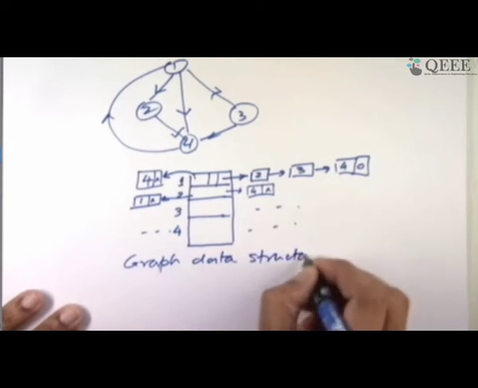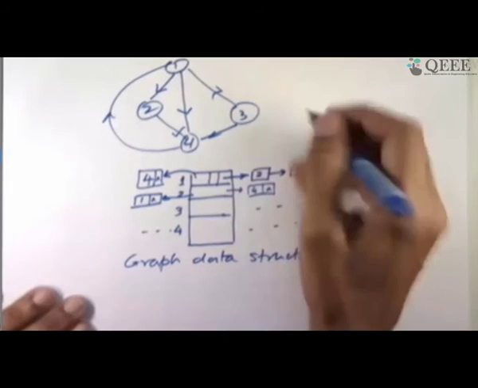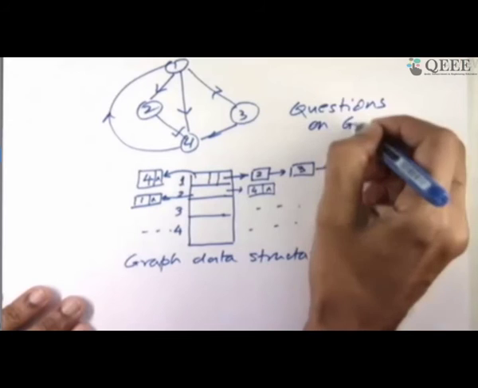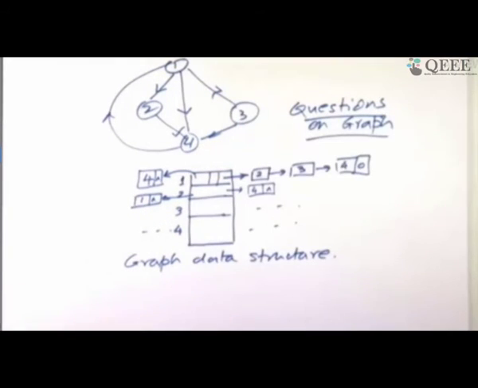And what can I ask questions about in the graph data structure? Is there a path from 1 to 1? It's not obvious. From 1 to 1, I can go from 1 to 4, then from 4 to 1. I can go from 1 to 2, 2 to 4, 4 to 1. So I can make a lot of queries and I have to write algorithms to answer those questions on the graph: whether a path exists, what is the shortest path, what is the longest path, the number of nodes in a given path, and so on.